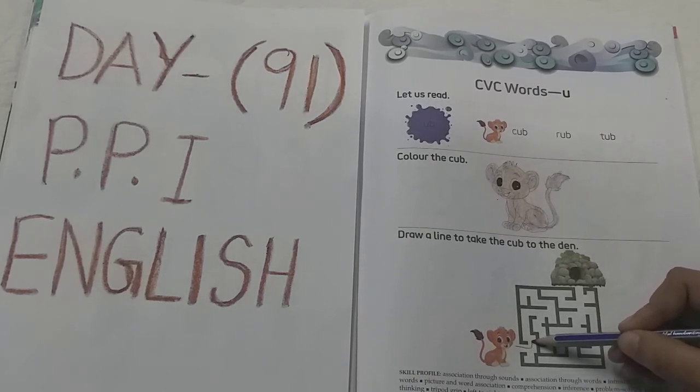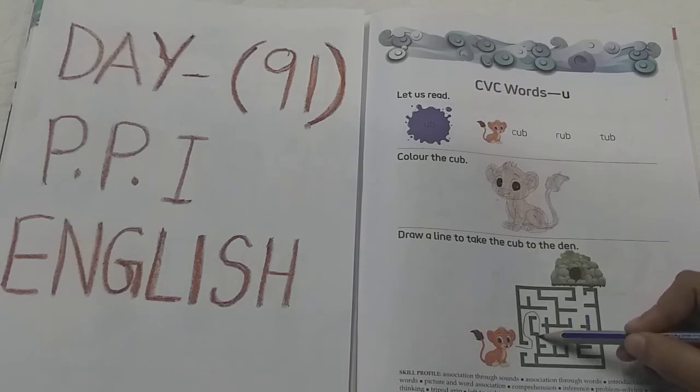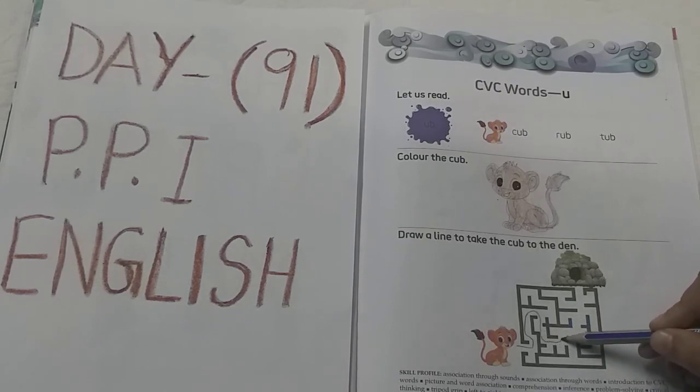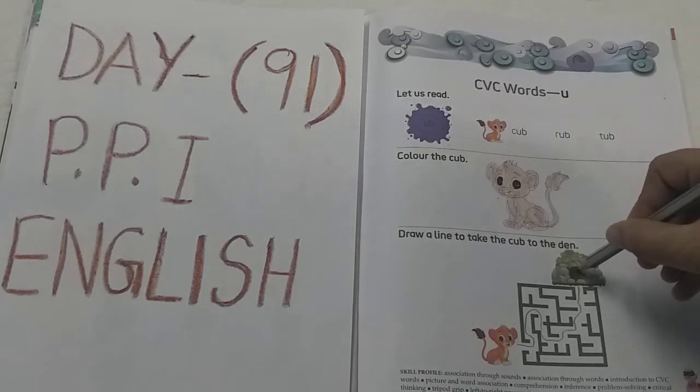We have to take this cub to its den. Where is the den? You can go slowly, slowly, slowly. Here. Finally, we did it.